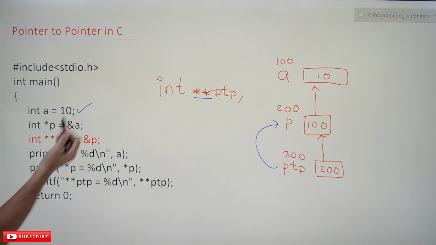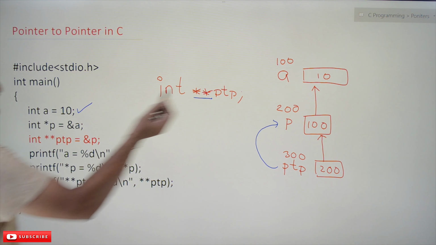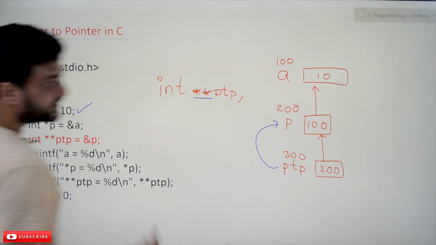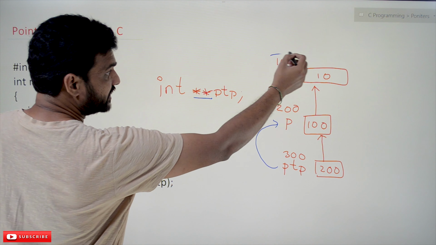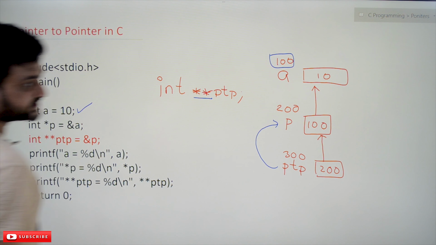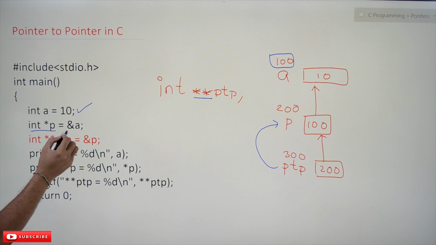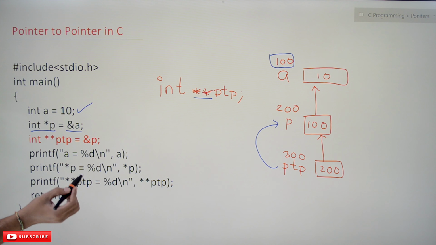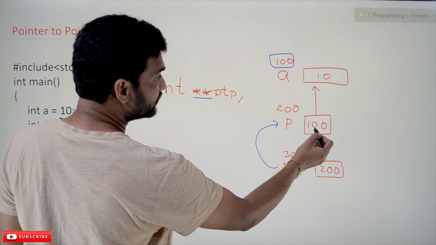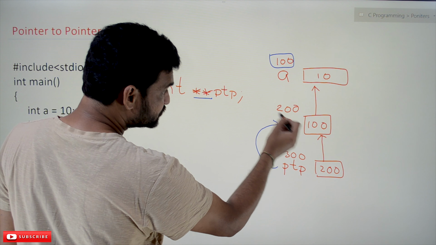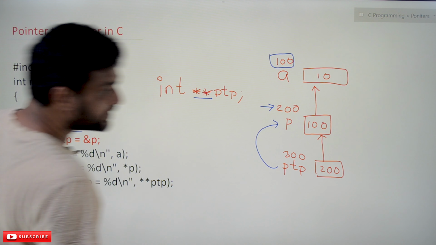A is a variable which is storing an integer, 10, and it is stored in location 100. P is a pointer which is storing the address of A, and it is stored in location 200.